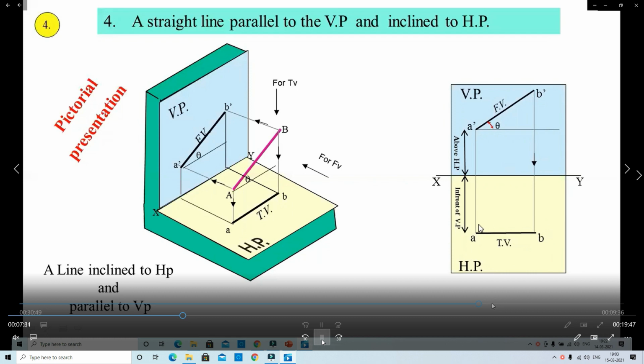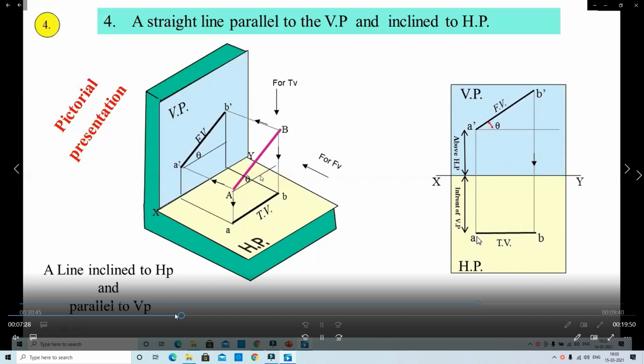And A dash B dash is the length of the line, and that line extends. A B is the top view.